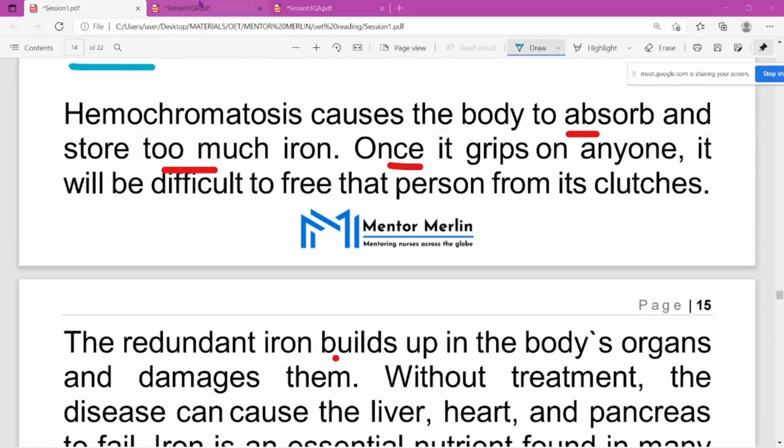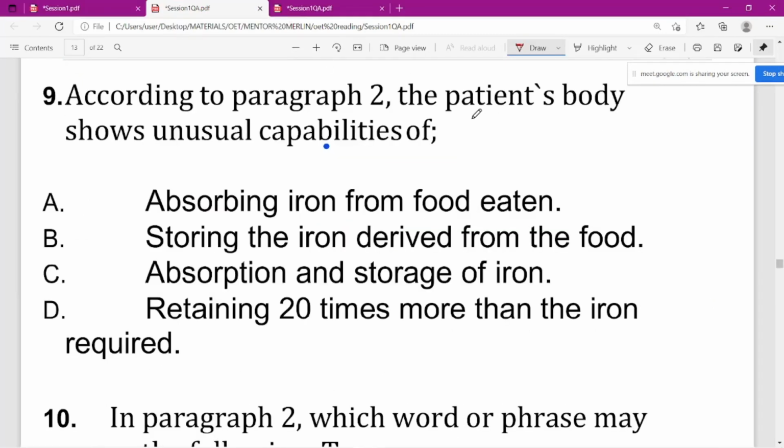The patient's body shows unusual capabilities.